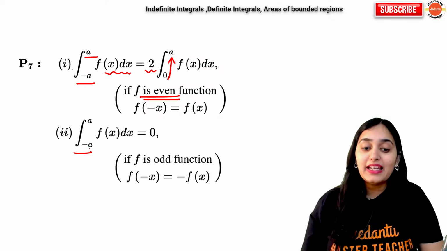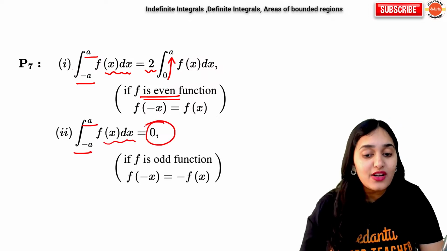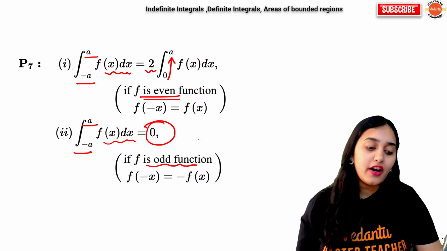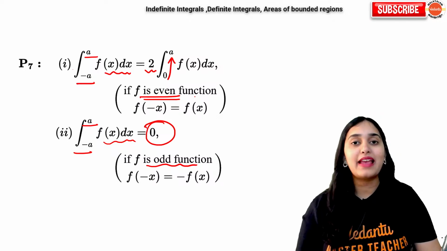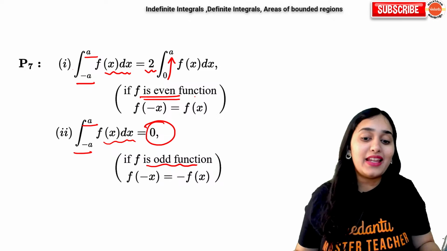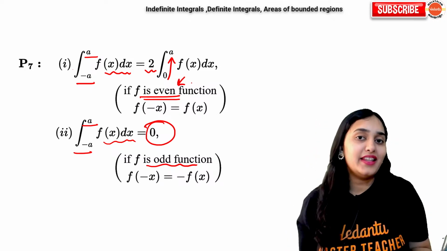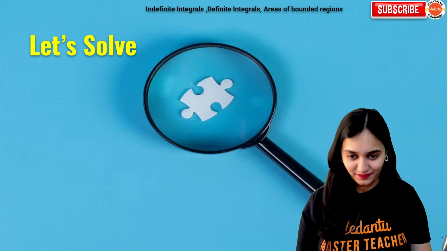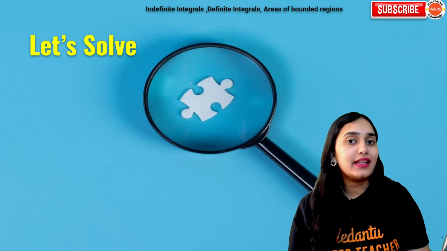But integral minus a to plus a f(x) dx is equal to 0 when the function is odd. This formula has come in KEAM exam and it is so easy to solve. You don't need to do anything. You can just check whether it is even or odd and directly write the answer. Now these are all the formulas for definite integration.